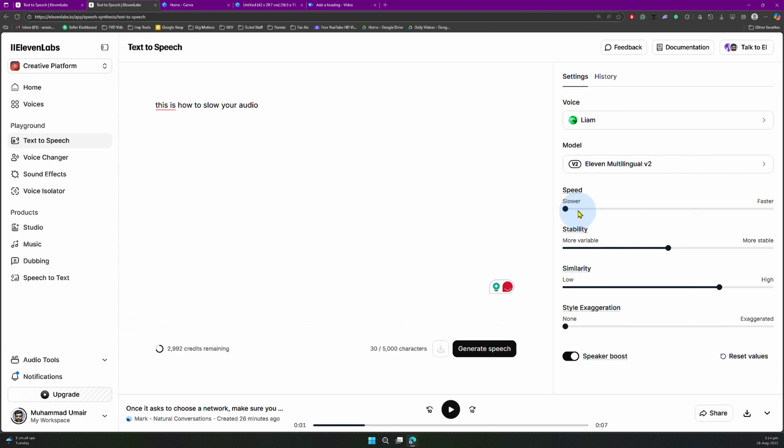Head over to settings, make sure the speed is slow, generate speech, and now you will be seeing, this is how to slow your audio. You can see this is much slower.